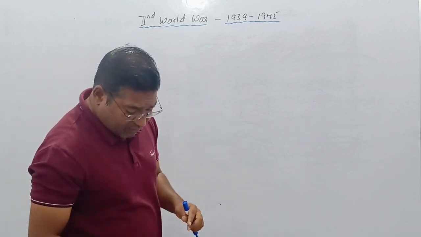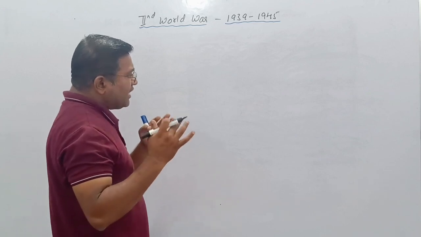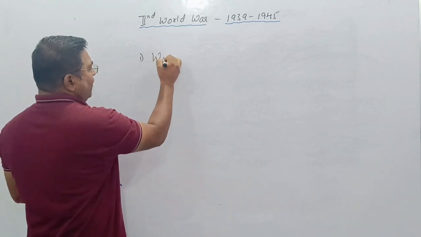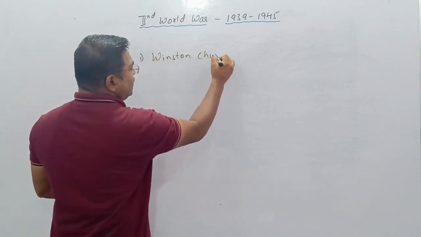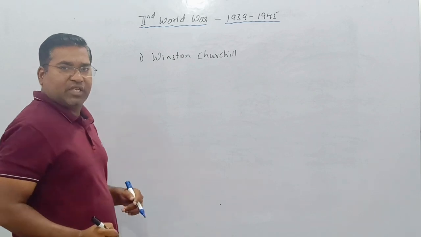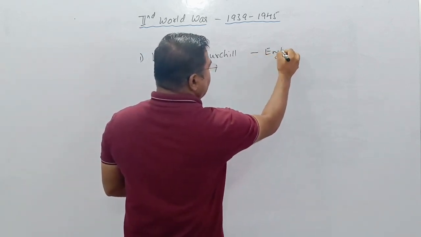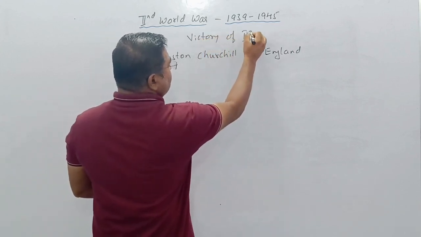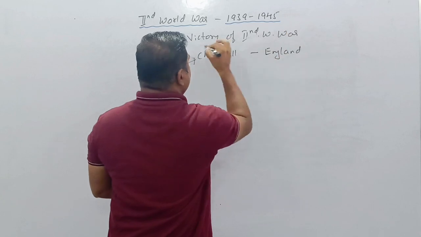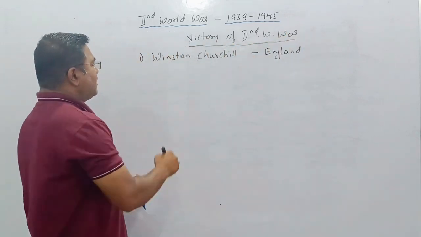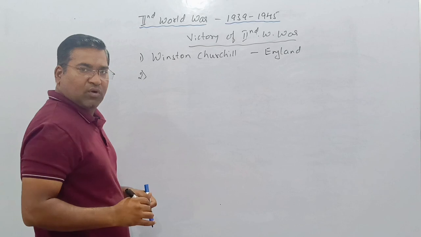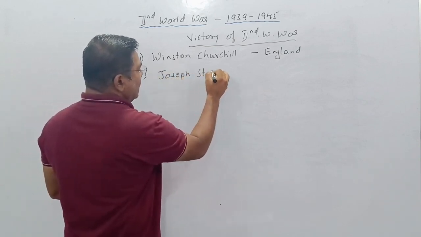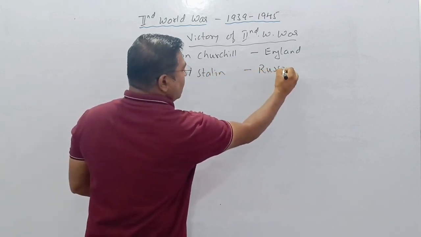So, who were responsible for stopping this Second World War, for the victory of the Allied powers? The first one, Winston Churchill of England. Second, Joseph Stalin of Russia.